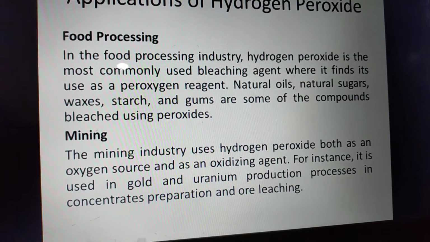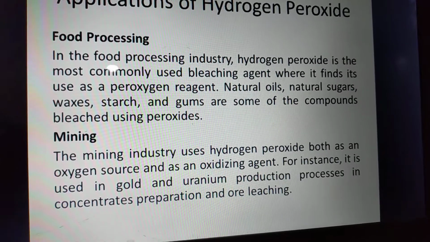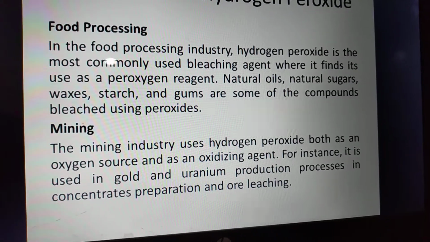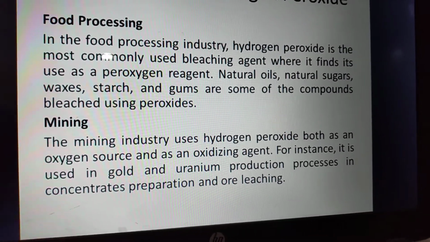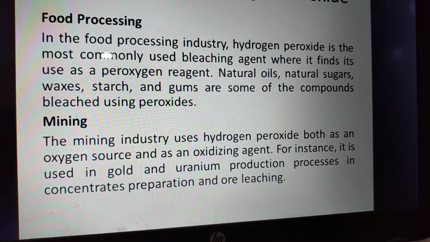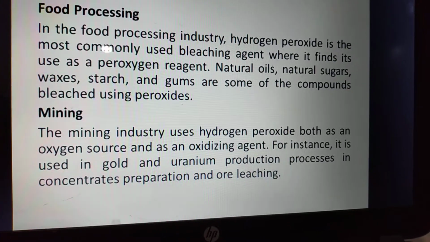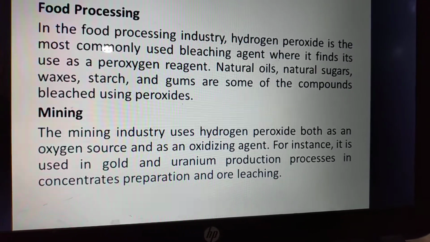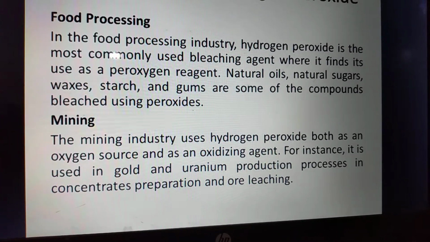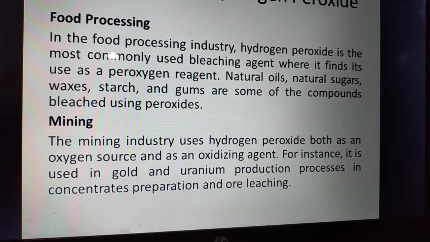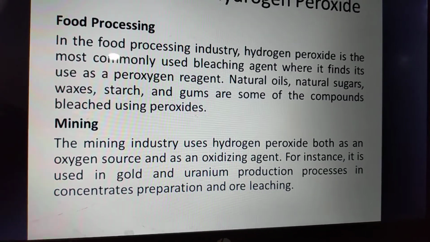Food industry. In food processing, hydrogen peroxide is most commonly used as a bleaching agent, where it is found as a peroxygen reagent. Natural oils, natural sugar, waxes, starch, and gums are some of the compounds bleached using peroxide. Mining industry. The mining process uses hydrogen peroxide both as an oxygen source and an oxidizing agent. For instance, it is used in gold and uranium production processes in concentrate preparation and ore leaching.